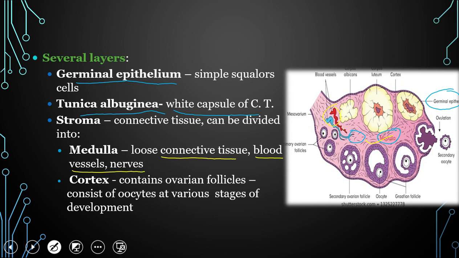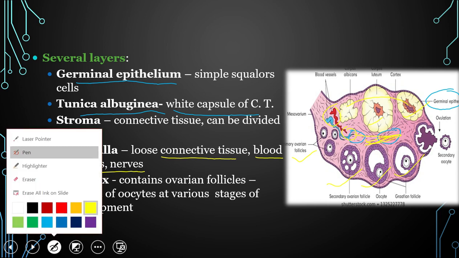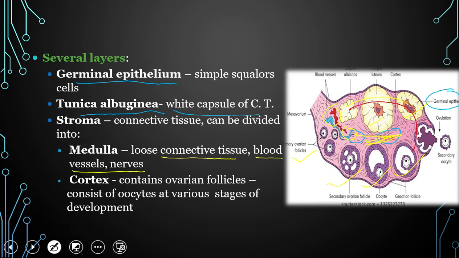So these are the blood vessels and nerve fibers which are present in the medulla region. While the cortex is the outer region of the ovary stroma, and it consists of ovarian follicles. So here you see the primary follicle, secondary follicle, oocyte, Graafian follicle, then the ruptured follicle, that is the corpus luteum, and this is the process of follicular development which is present in the cortical region, this part. So this red color line indicates the cortical region and this yellowish color inner part is the medullary part.